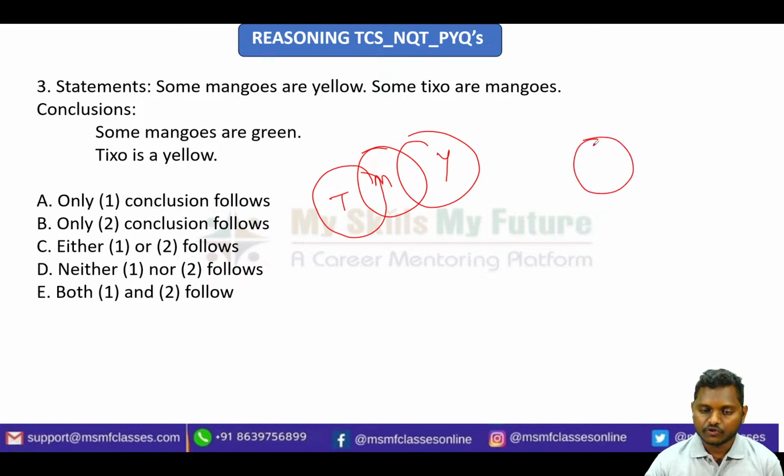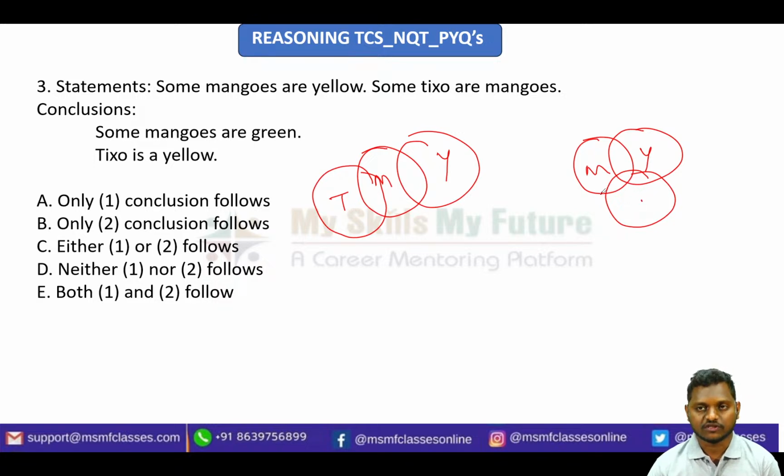So there is one more thing where some people might draw like this: some mangoes are yellow, and also some tixo are mangoes. Some people might draw like this also, but this is like a waste of time. So you need not check all the possibilities. You just simply connect whatever is given. So they are connecting tixo and mangoes, don't include yellow here. Okay, so it is like a waste of time. So don't go with the possibilities. Always make it as simple as possible. Okay, so I'm just connecting tixo and mango because it is given in the statement like that only, right? I'm not drawing this diagram again.